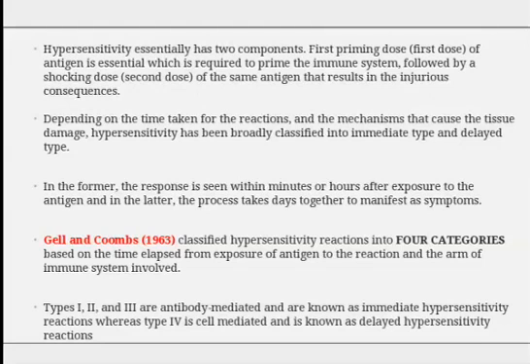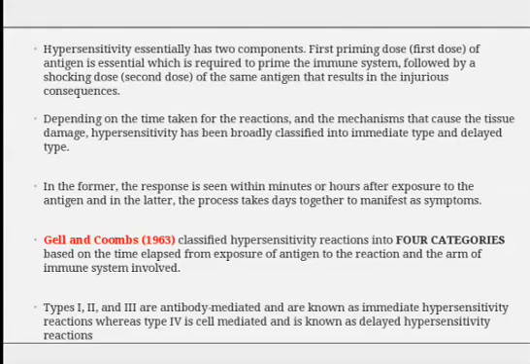Now, Gell and Coombs, two scientists, in 1963 classified hypersensitivity reactions into four different categories based on the time elapsed from exposure to antigen to the reaction, and the arm of the immune system involved in the hypersensitivity type.